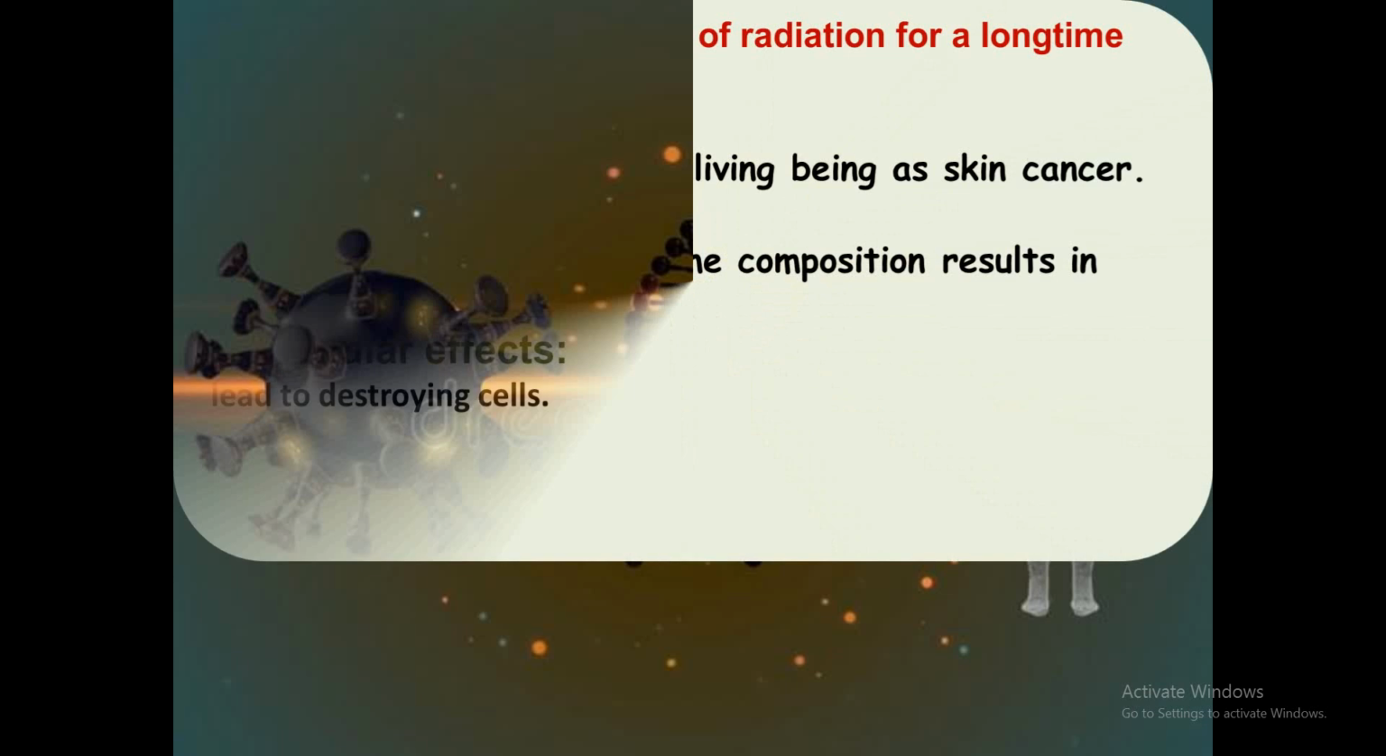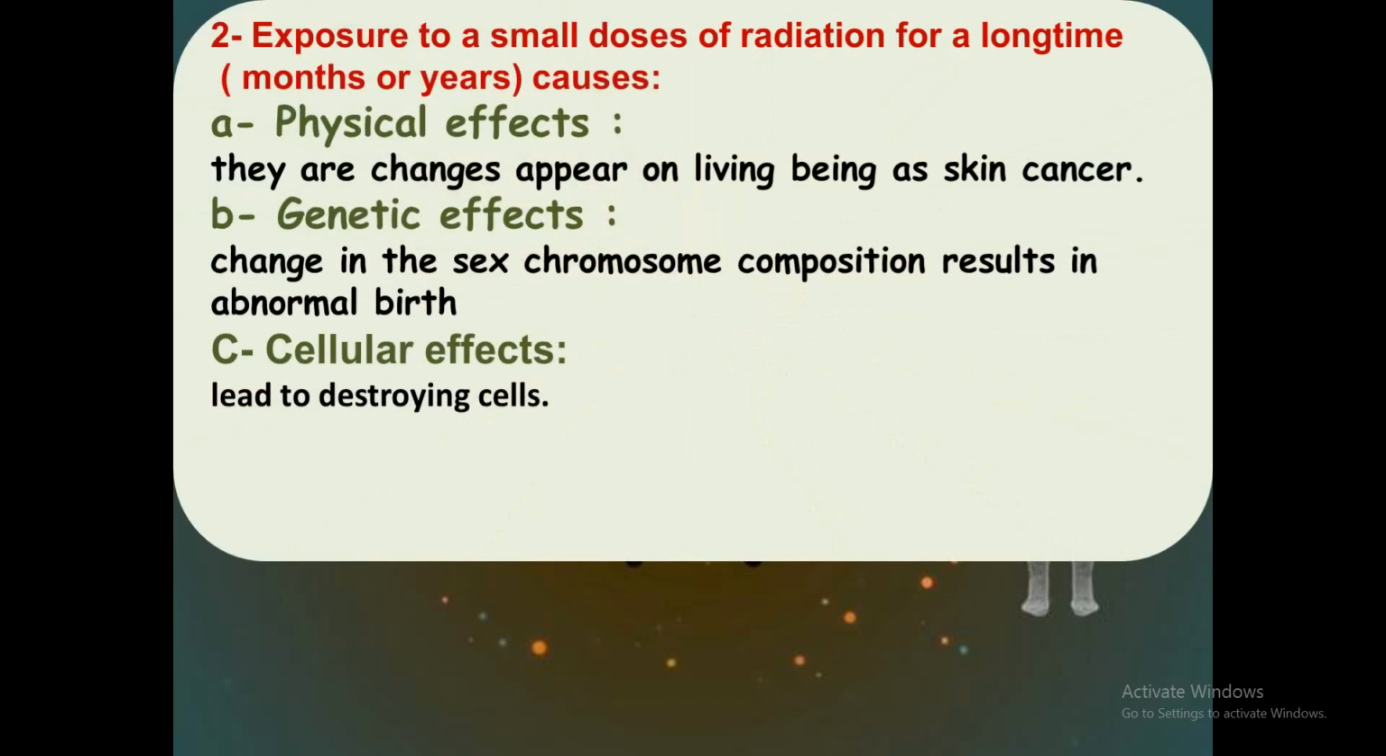But when you are exposed to radiation for a long time, maybe months or years, it may cause: A, physical effects, which appear on living organisms, such as skin cancer. B, genetic effects, a change in the sex chromosomes' composition resulting in abnormal birth. C, cellular effects, leading to destroying cells.